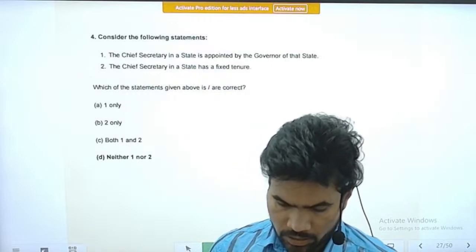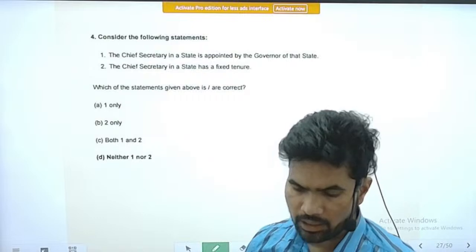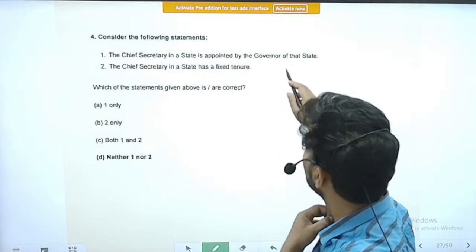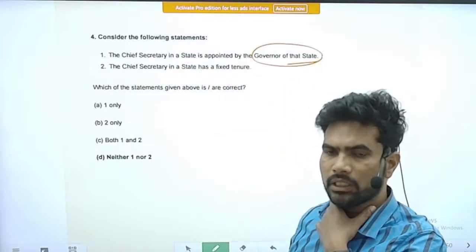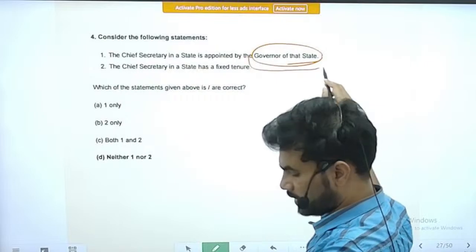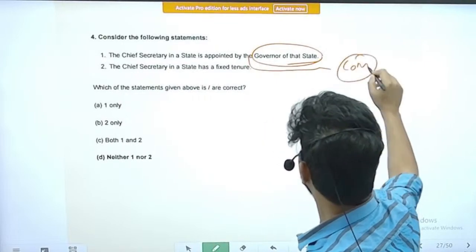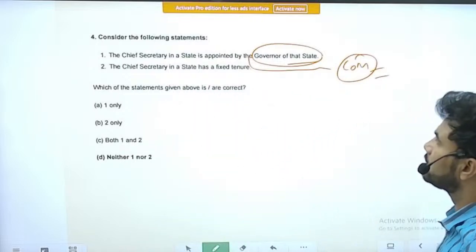So here the answer is that formally the governor appoints the chief secretary, but in fact everything is decided by the council of ministers. They will decide upon the appointment of the chief secretary.